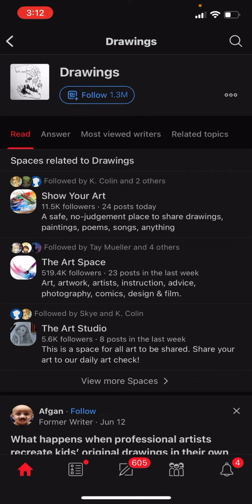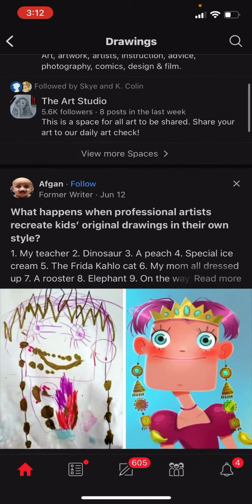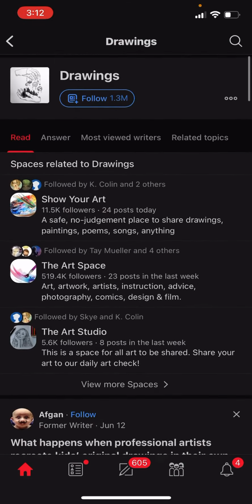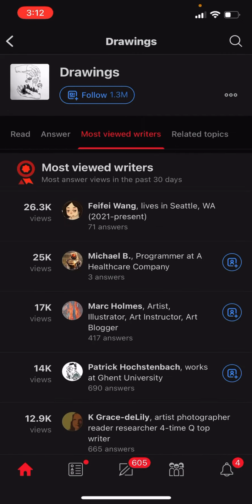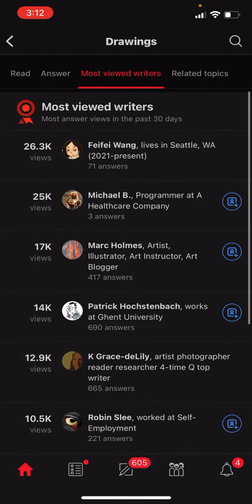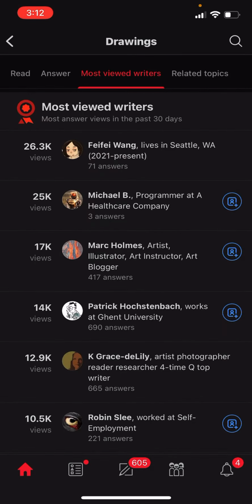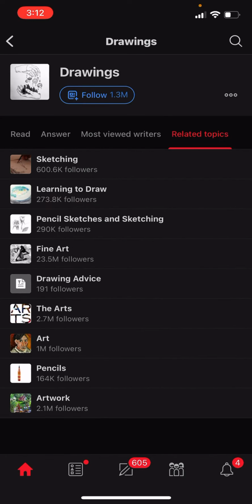You can even, on the same page, look for some answers to read, look for some questions to answer, look at the most viewed writers in the topic, even click their answers, and watch the loading page of doom. The point, it'll even show you related topics. Now, they might not actually be related because the algorithm sucks sometimes, but the point is, this is how you follow a topic. If you like topics, follow them. Maybe you'll actually have some stuff in your feed that you like then.